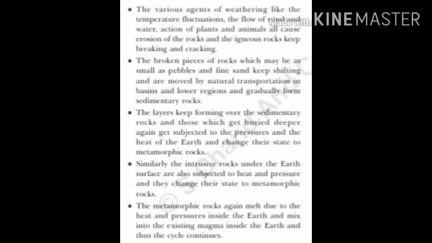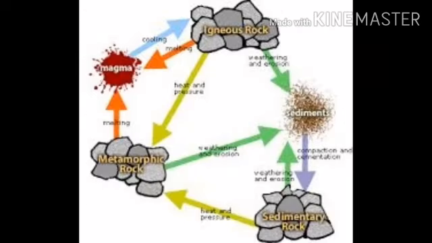So this breakup of the rocks occurs, and sediments are formed. Sedimentary rocks are formed by the deposition of sediments. Usually, this deposition of sediments occurs in the form of fine layers, and that is the basic characteristic of sedimentary rocks.